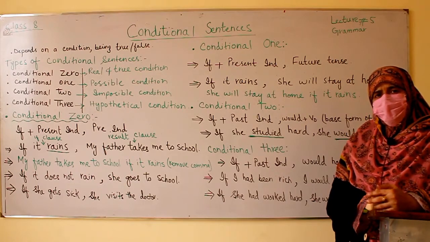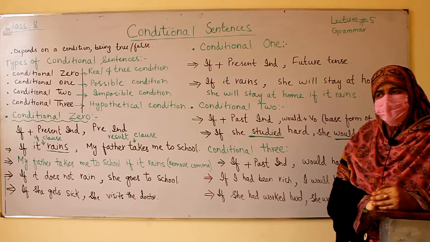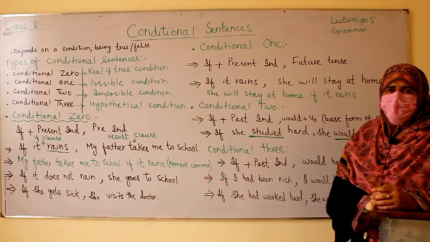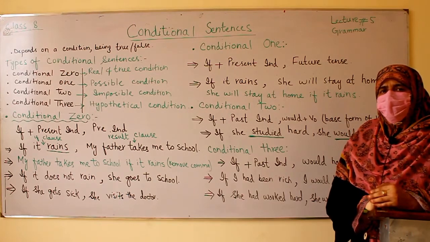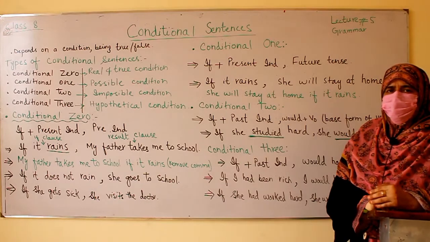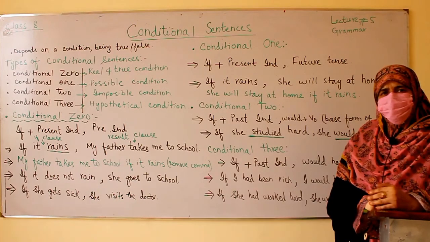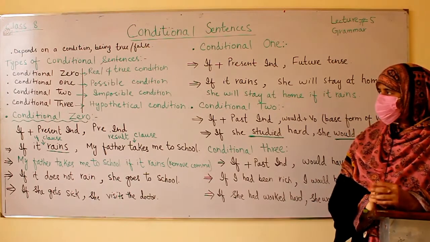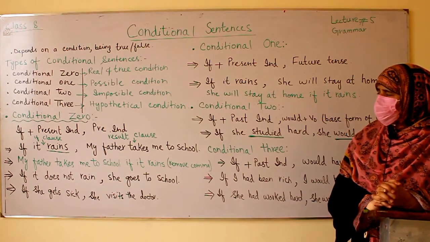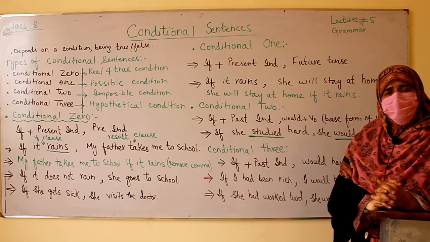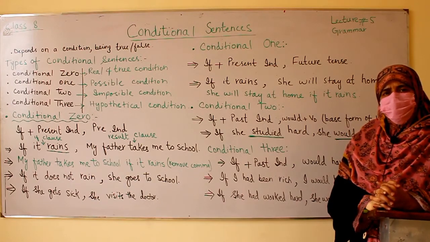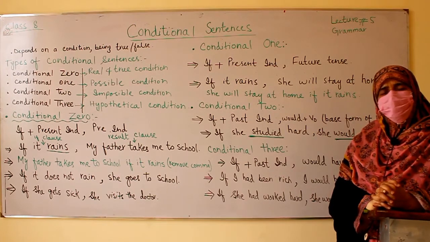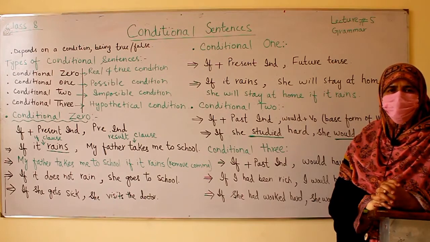First, let me explain what conditional sentences are. As is clear from the name, conditional sentences mean sentences which depend on a condition being true or false. It is not necessary that it must be true or that it must be false. Now let us come to the types of conditional sentences. We have 4 types of conditional sentences: conditional 0, conditional 1, conditional 2, and conditional 3.